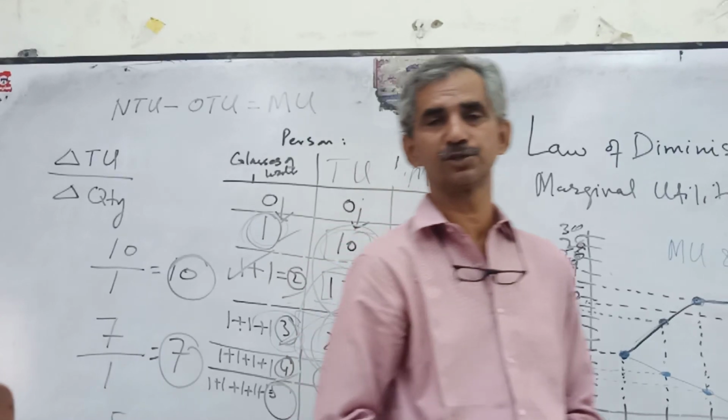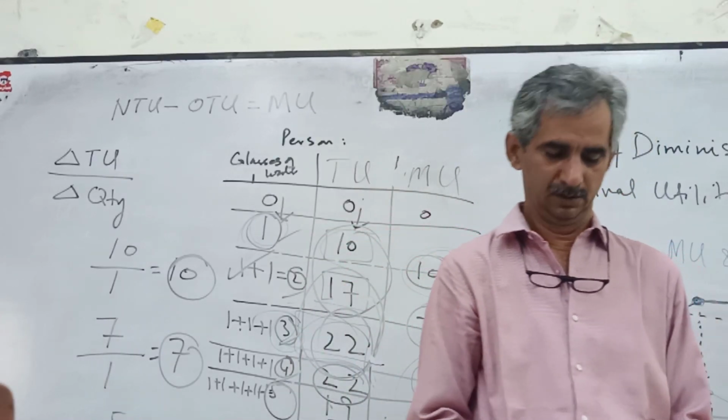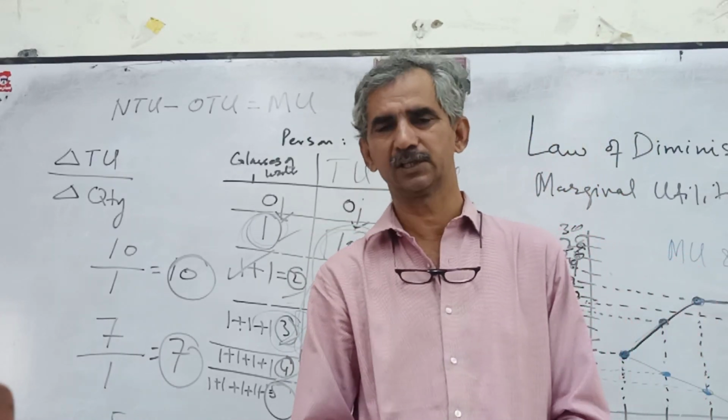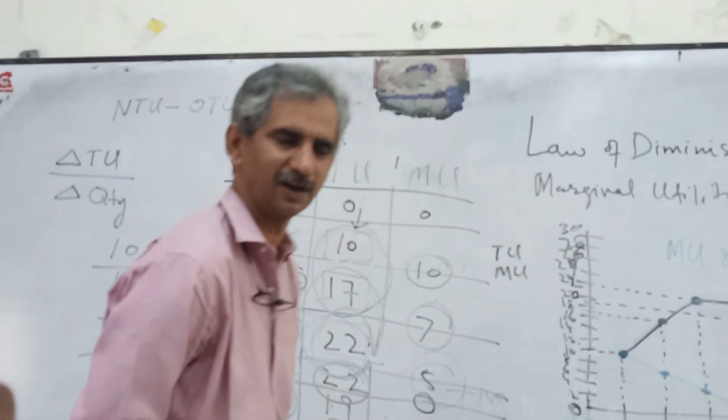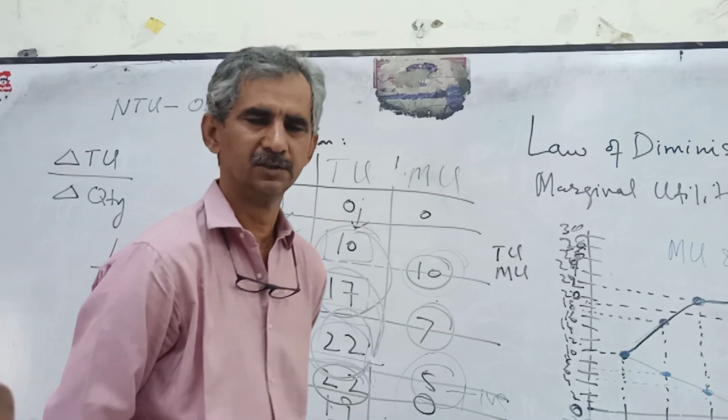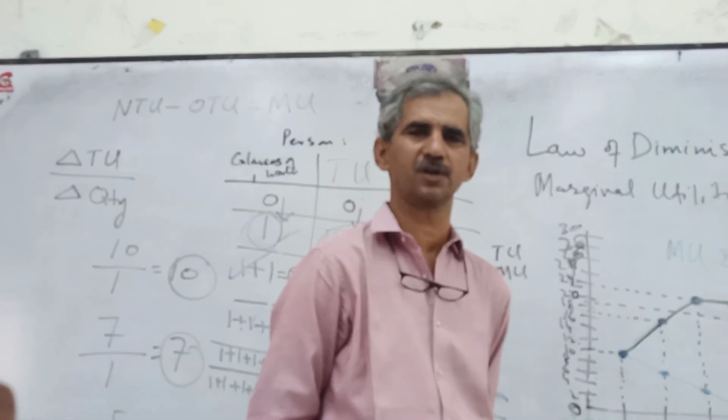The law of diminishing marginal utility states that whenever we consume more of anything, the marginal or total utility of that thing will decline. So I hope you have understood this concept.